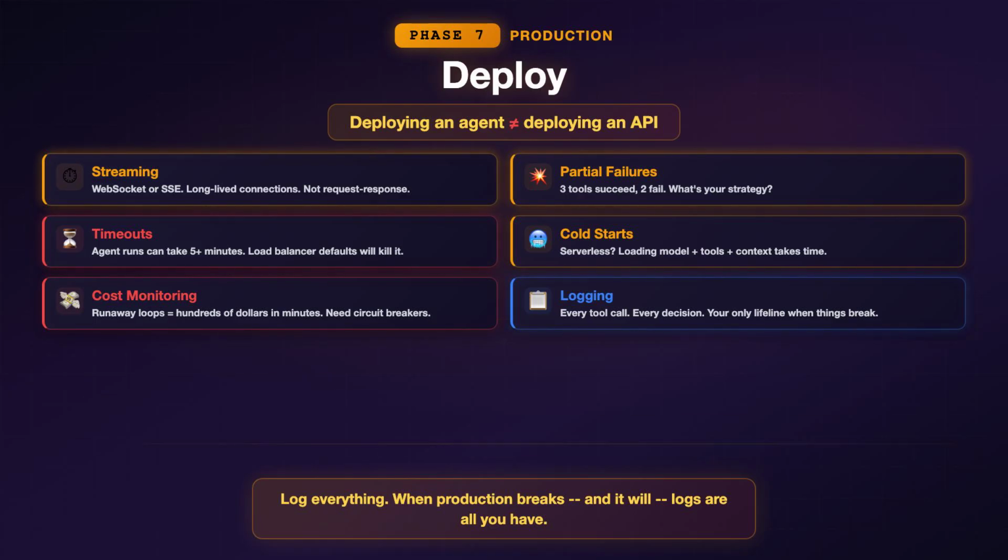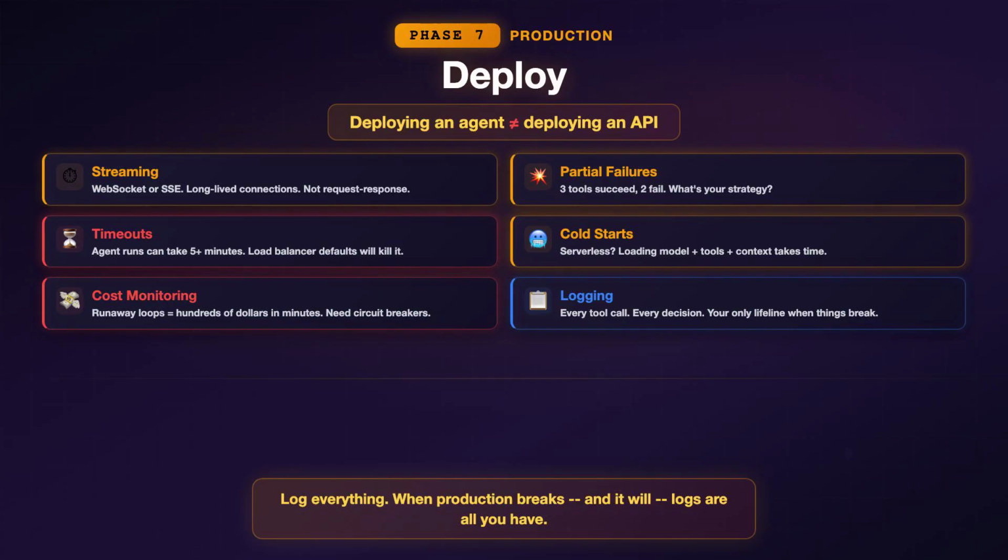Cost monitoring. Agents can burn through tokens fast. A runaway loop where the agent calls the same tool 50 times can cost you hundreds of dollars in minutes. You need per-request cost tracking and circuit breakers.